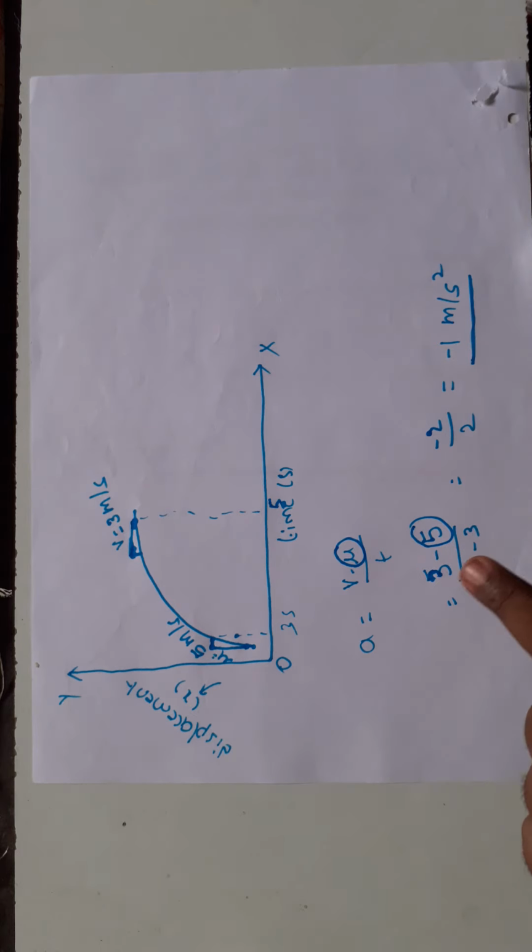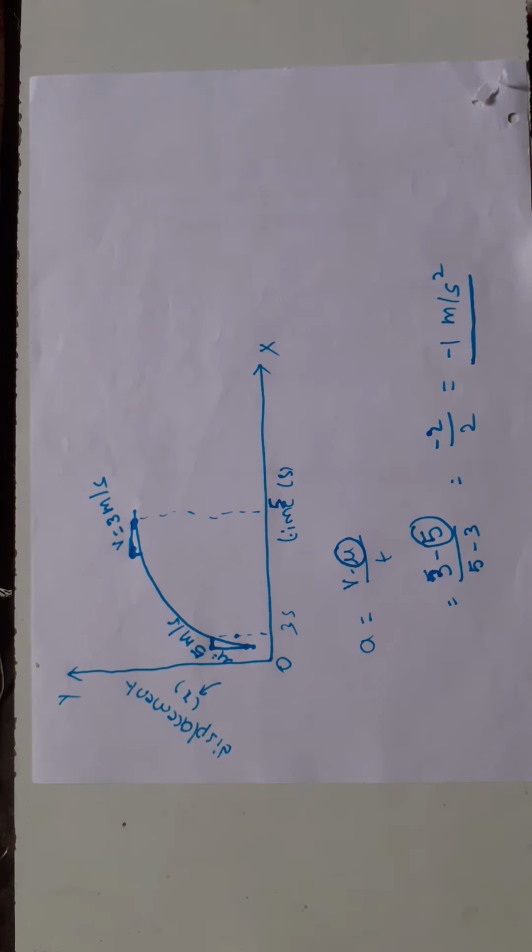So if the velocity gradually decreases, then that graph is a negative acceleration graph.